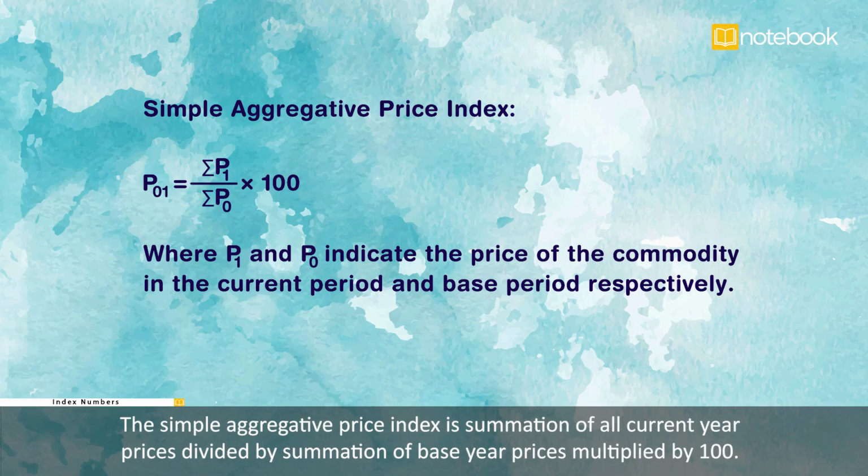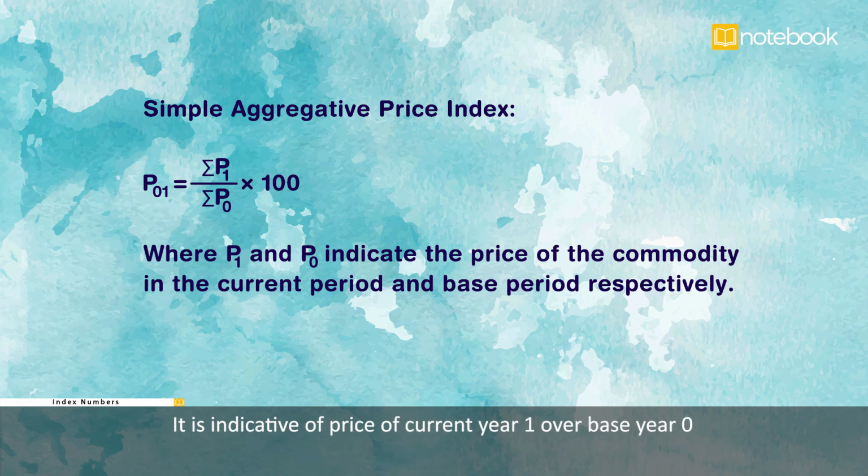The simple aggregative price index is summation of all current year prices divided by summation of base year prices multiplied by 100. It is indicative of price of current year 1 over base year 0.